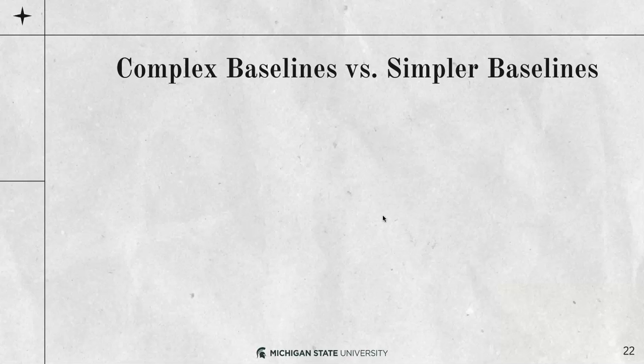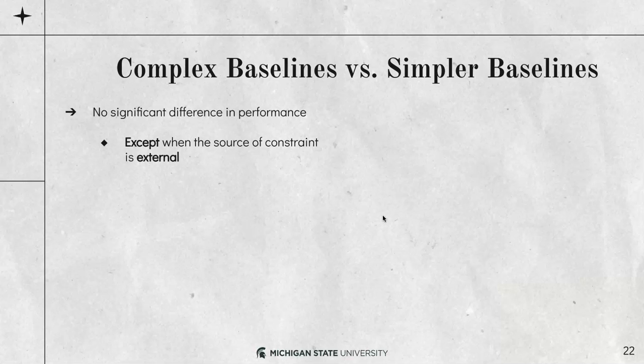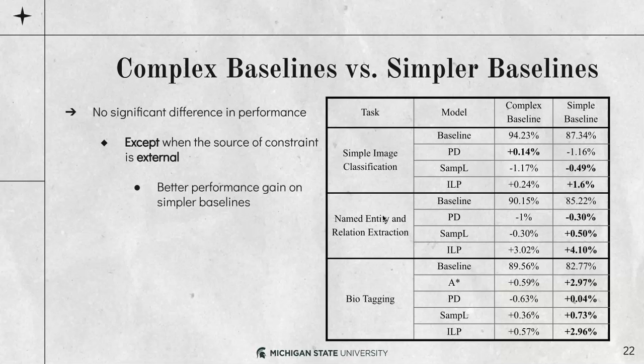What about the complex baselines versus simpler baselines? We don't see a significant difference between the performance gains that we can get from these two baselines, except when the source of the constraints is external. In such cases, we get better performance gain on simpler baselines. You can see here that on the right side, which is the gain on the simple baselines, we usually get better results than the left side, which is the complex baselines.